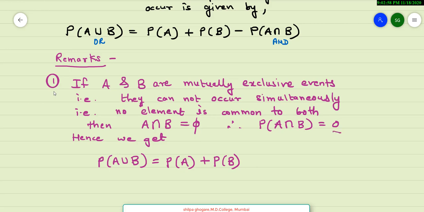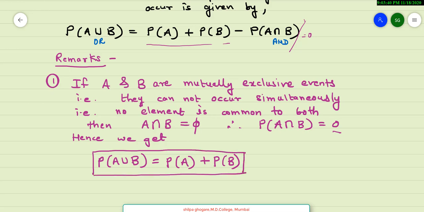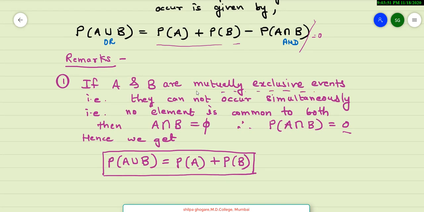And hence we get probability of A union B is probability of A plus probability of B. You can look at this statement over here. This part becomes 0, and therefore we are left with only the first two parts of the addition theorem. So this can be considered as a first remark, that probability of A union B is P of A plus P of B if the two events are mutually exclusive events.